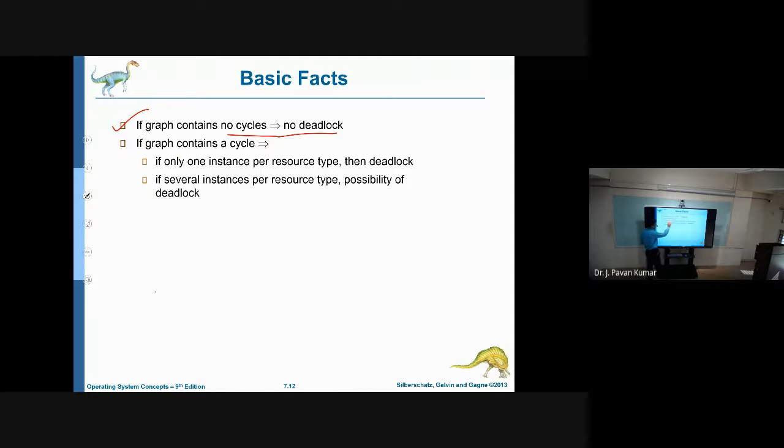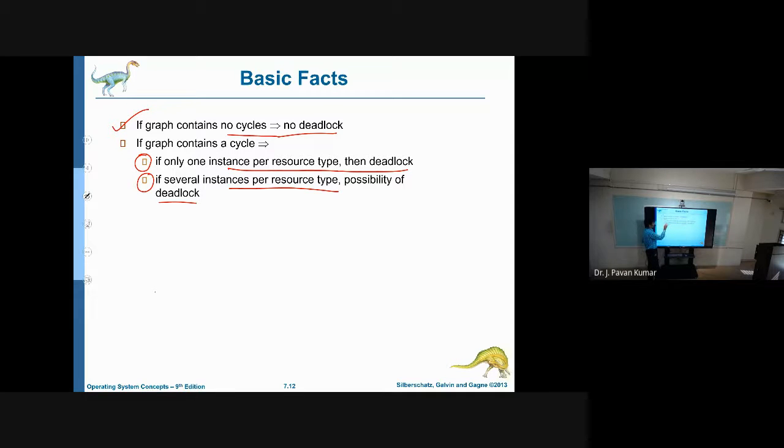Suppose a graph contains a cycle, then there are two situations. If we have only one instance per resource type, then deadlock will occur. If we have several instances per resource type, then there is a possibility of a deadlock. In both situations there is a possibility of a deadlock.